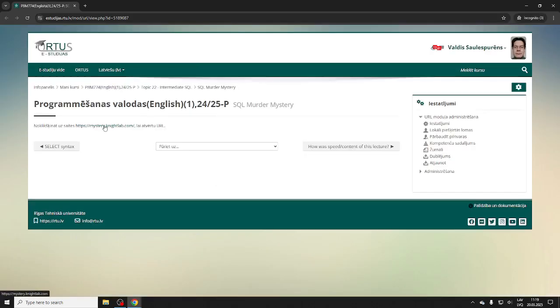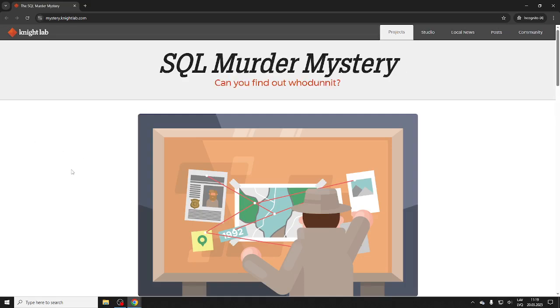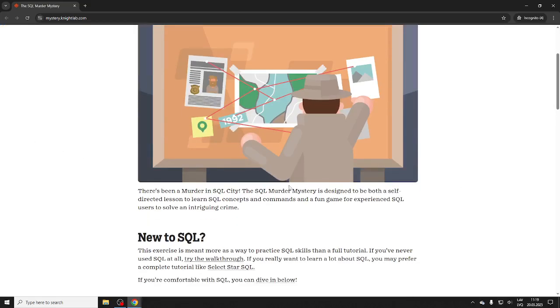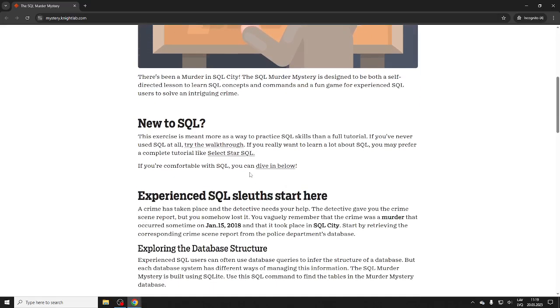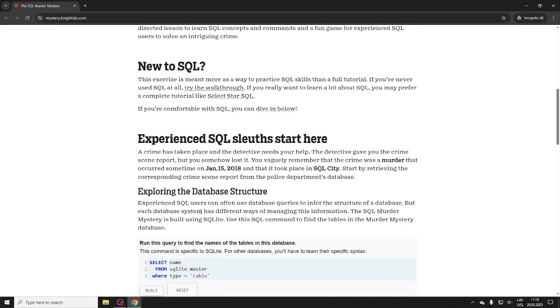So this is a mystery. Let me see if I have it in my repository. We'll do some queries and find who is the killer. In a way you can see it also relates to Prolog. Prolog is not related to SQL, but there are some similarities. We'll be doing some data retrieval, basically analysis.